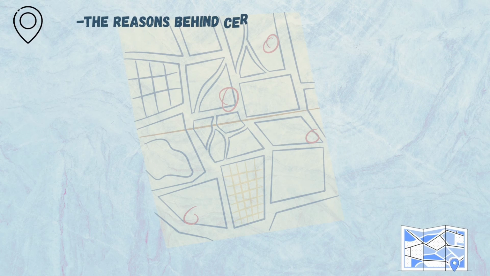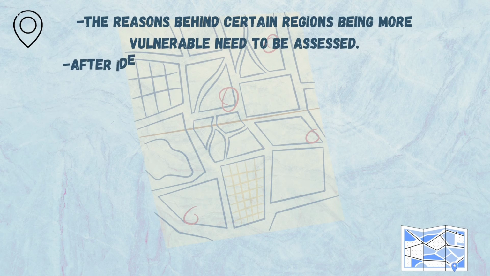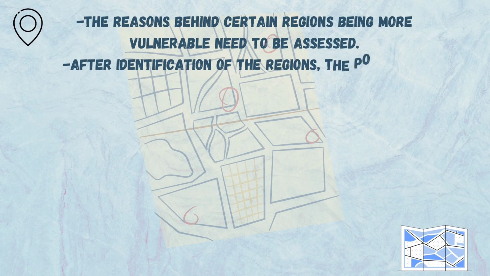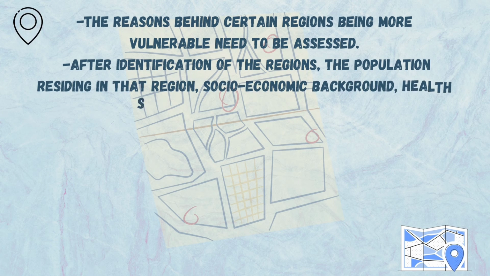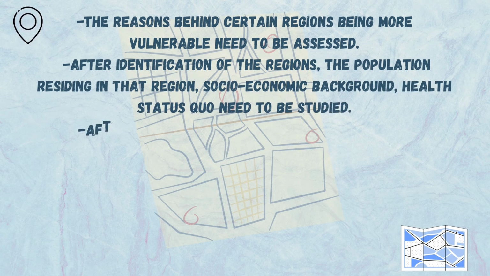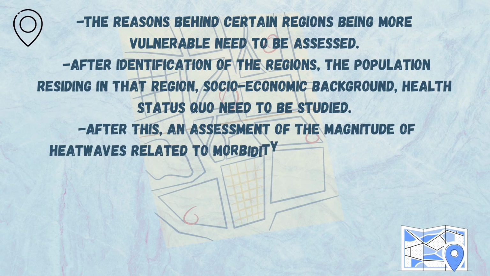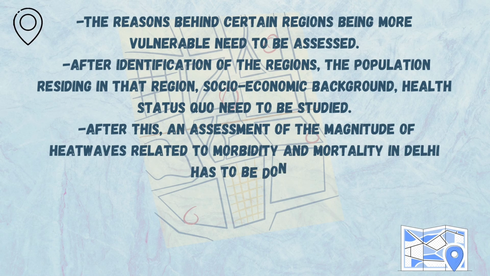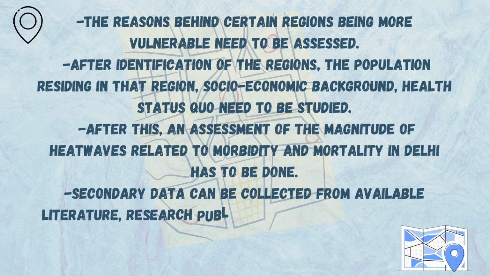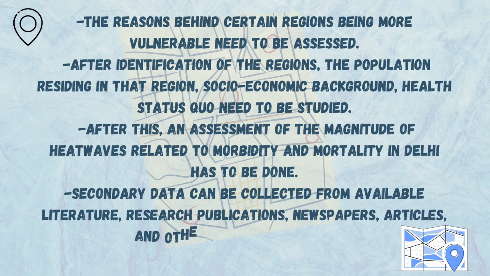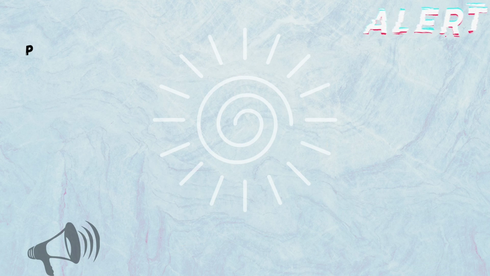After observing that, the vulnerable regions need to be identified. The reasons behind certain regions being more vulnerable need to be assessed. After identification of regions, the population residing in that region, socio-economic background, and health status quo need to be studied. After this, assessment of the magnitude of heat waves related to morbidity and mortality in Delhi has to be done. Secondary data can be collected from available literature, research publications, newspaper articles, and other government records.